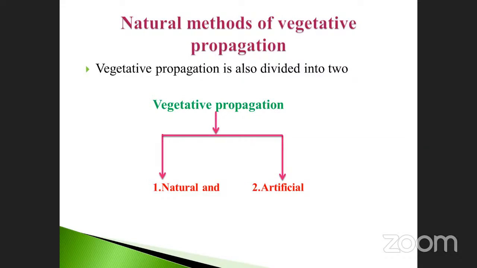Natural means it is mostly present in nature. Artificial means man-made. Many things come under this heading, for example tissue culture, cutting, layering, and grafting. These come under artificial vegetative propagation. We will see them one by one.